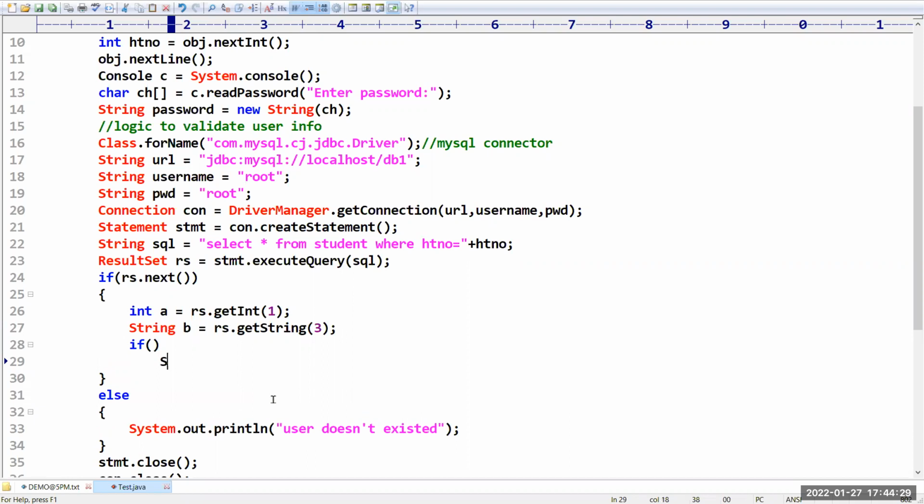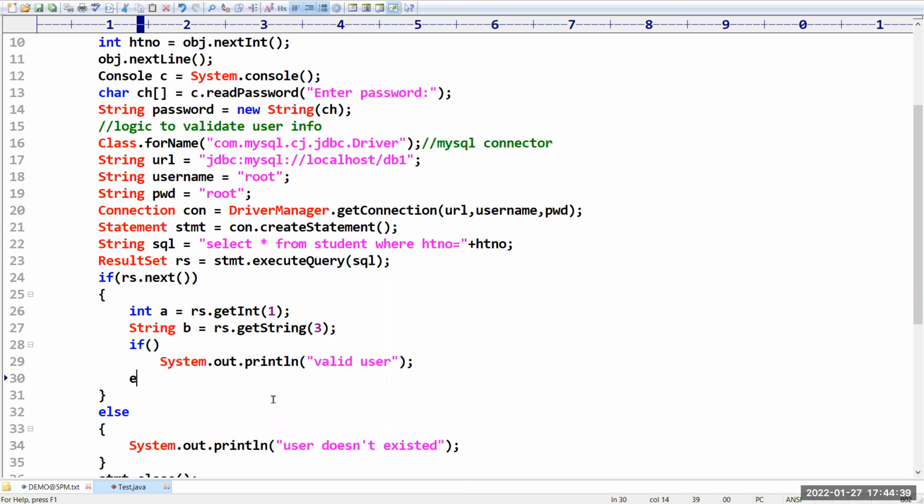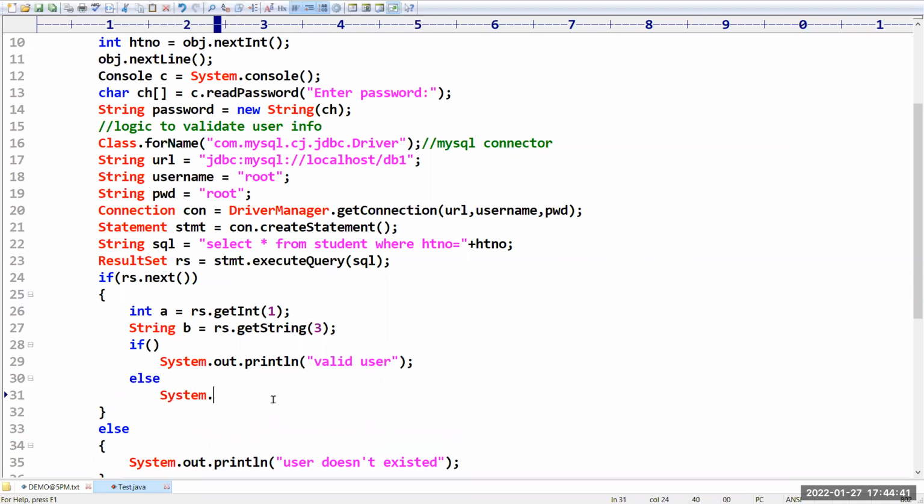Now we have to validate by taking a condition. If the condition is satisfied, I will print the message, valid user. Suppose the condition is not satisfied, what do we have to print? I can print password wrong, or invalid password. Like this we can display.